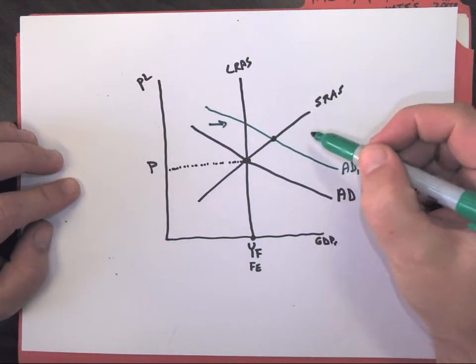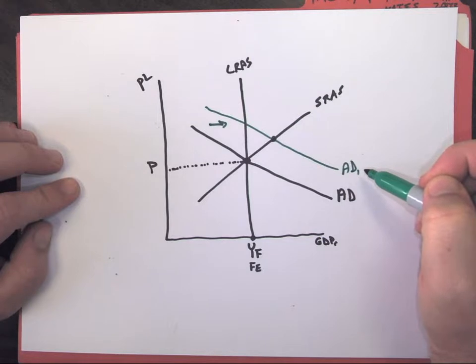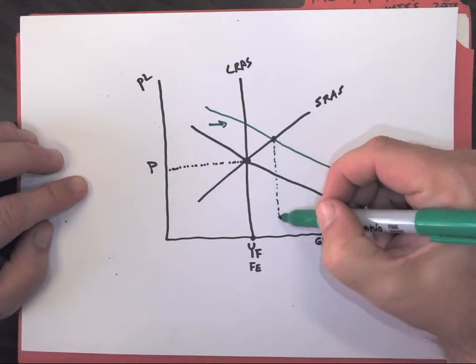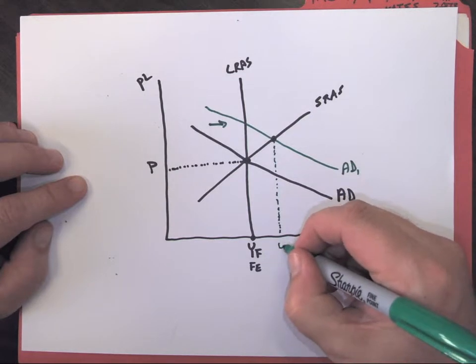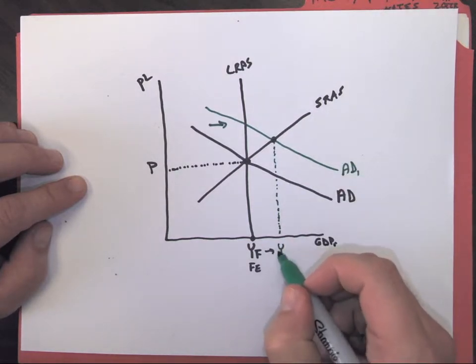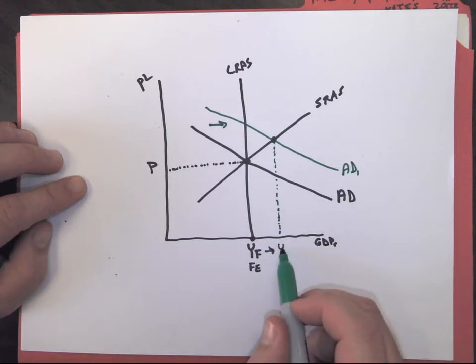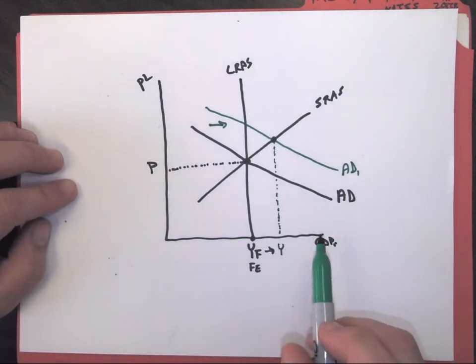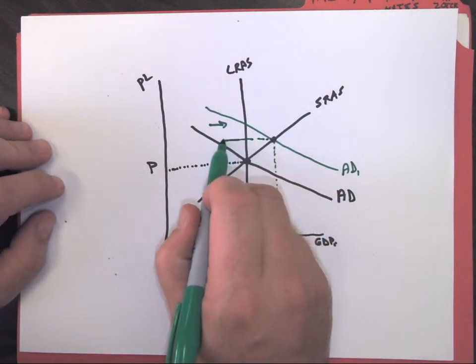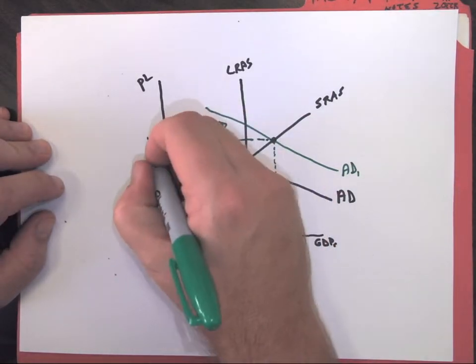So supply doesn't change, and the amount of people in the economy wanting things is going to go up. So demand goes up, the same amount of items available. So our output, or our short-run equilibrium, is going to shift to this point of GDP. So this is kind of like anticipated inflation. So what's going to happen is it's going to put us out of equilibrium.